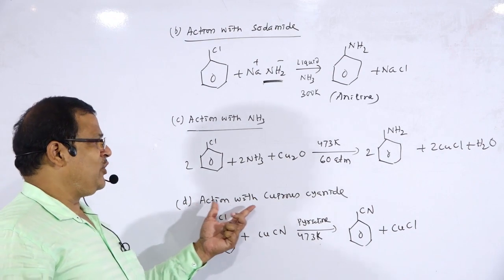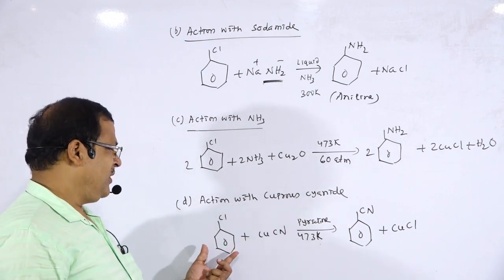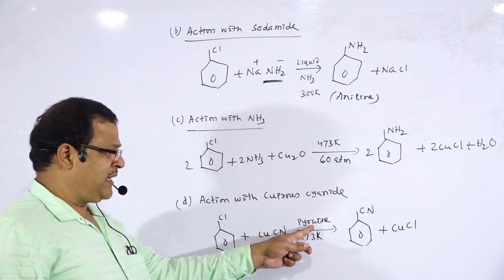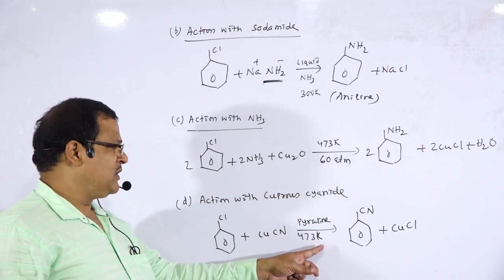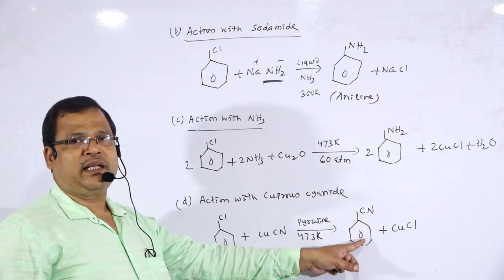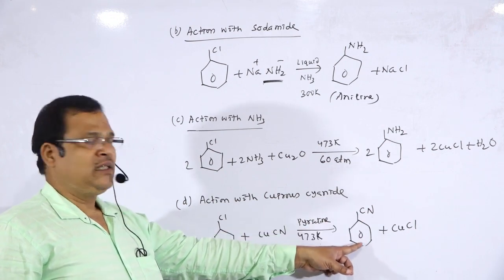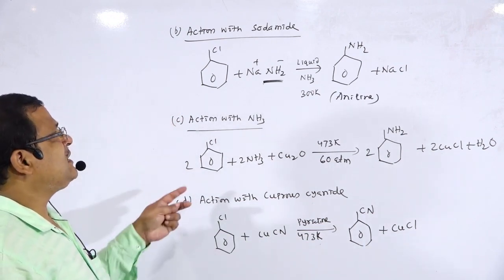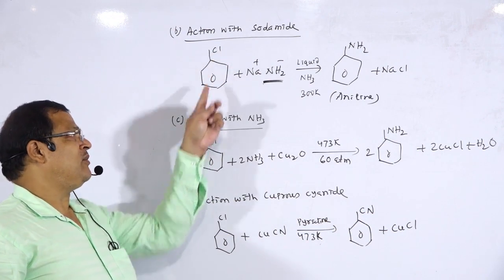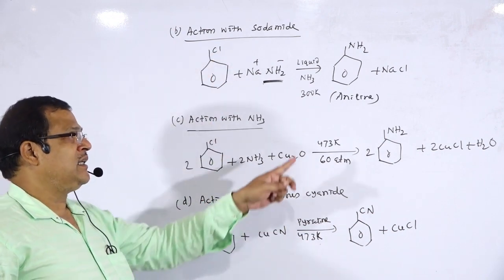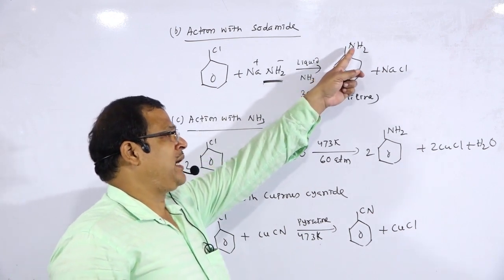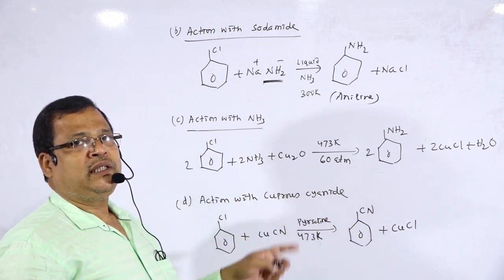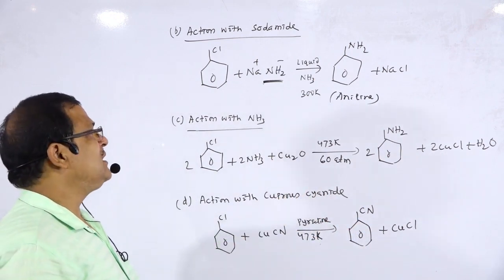Next one, action with cuprous cyanide. Chlorobenzene is treated with cuprous cyanide in the presence of pyridine at about 473 Kelvin. So there is the formation of benzonitrile or cyanobenzene. In all these cases, we see that the chlorine atom gets replaced by a nucleophile like NH2 minus and CN minus. So these reactions take place under drastic conditions.